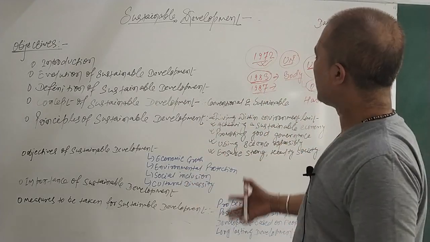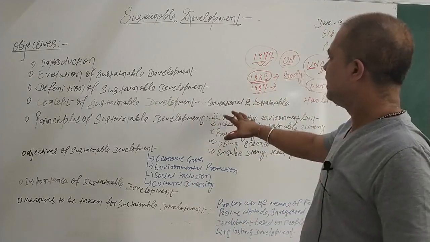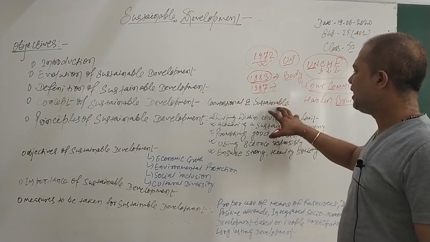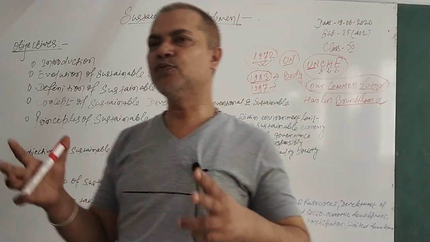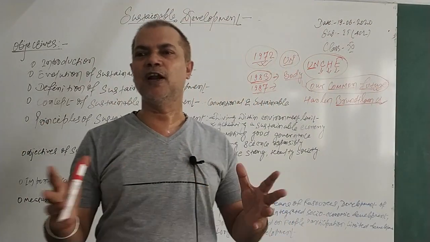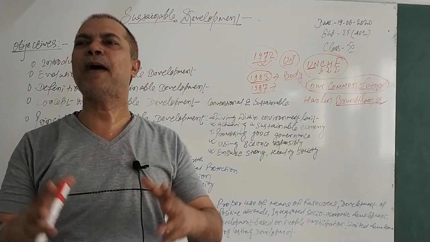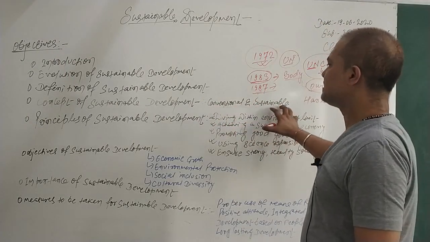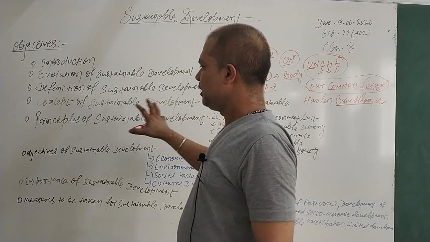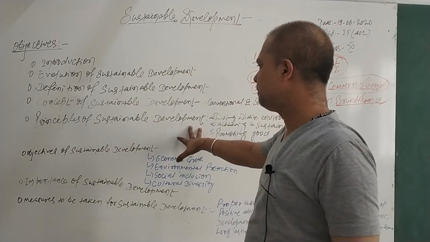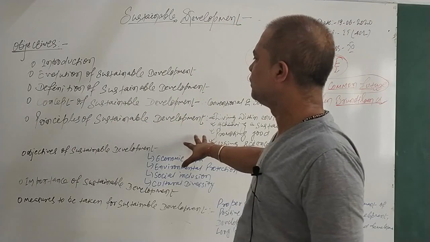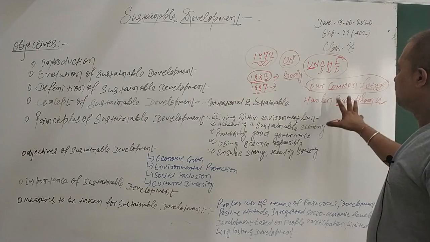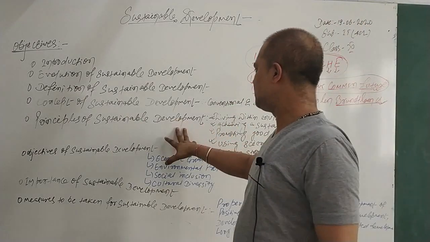So the conventional approach that we used in the past is no longer considered a good way. We are talking about the sustainable way, where the development we are doing today should sustain for a long time without any worse impact on our environment. That is the two concepts, conventional and sustainable, of sustainable development. Now there are the principles of sustainable development. Certain rules we have to follow, and there are 5 principles of sustainable development, as you can see here one by one.